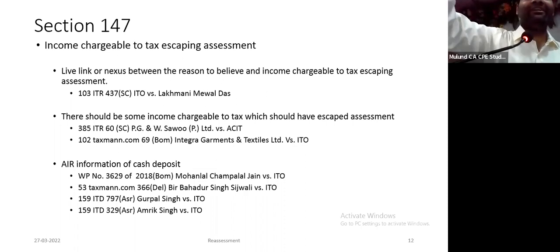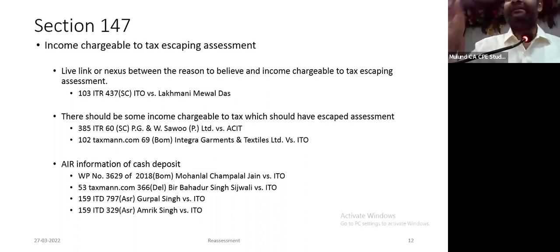A company received a gift from another company, say for example on 1/4/2016. Receipt of a gift by a company is not taxable. It was made taxable under 56(2)(x) with effect from 1/4/2017. So he is saying you have received a gift from so and so company without consideration chargeable to tax. So I'll just show under which provision. It's not chargeable to tax, a capital receipt. If it is not chargeable to tax, you cannot reopen. So in the first place, there has to be income which has escaped assessment.